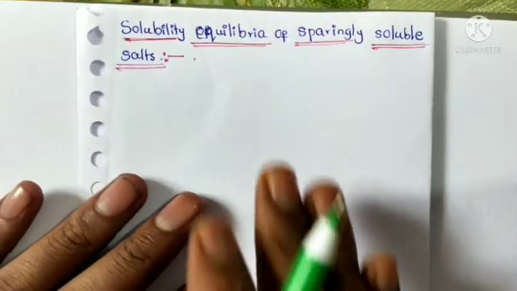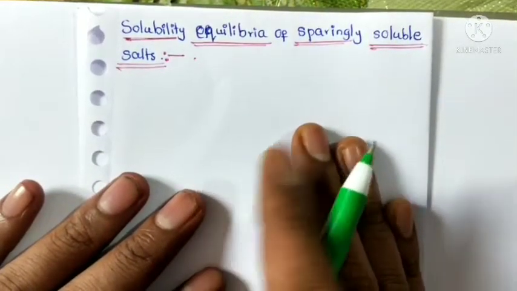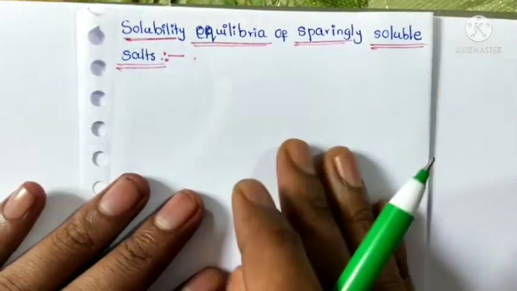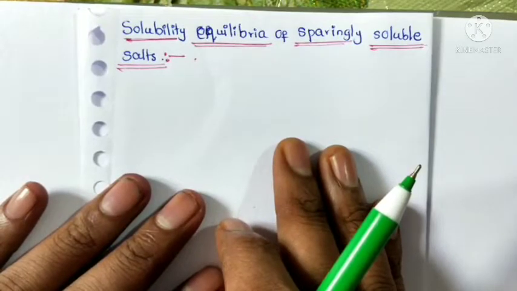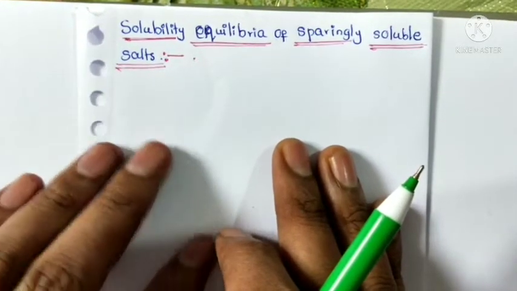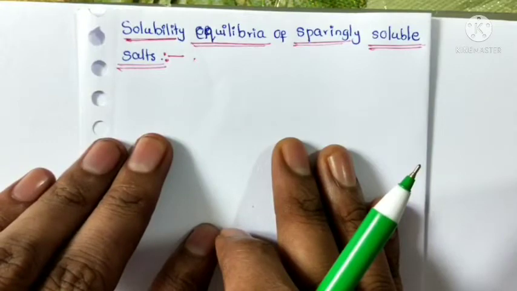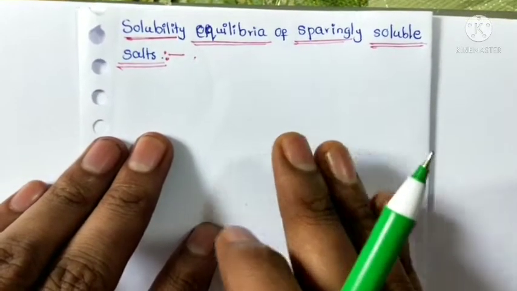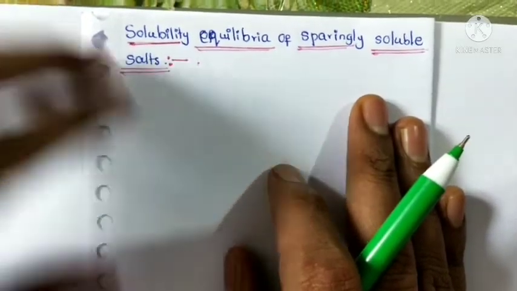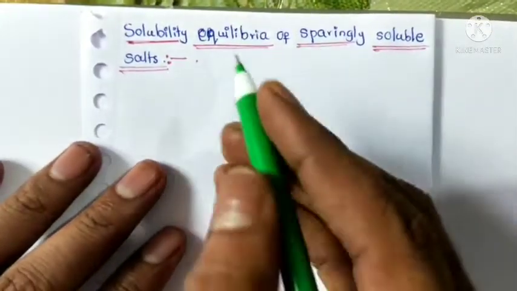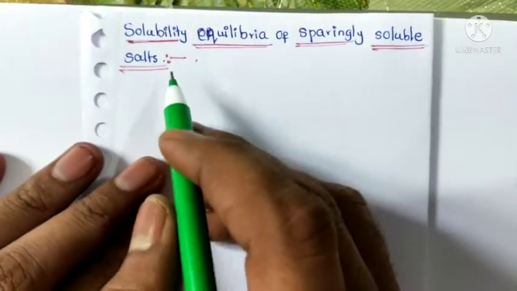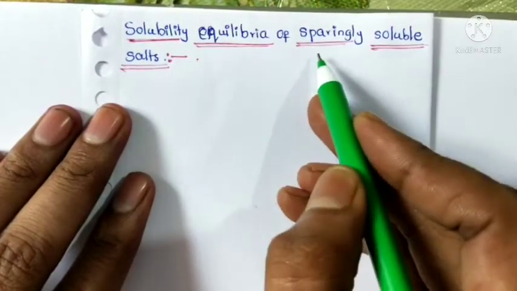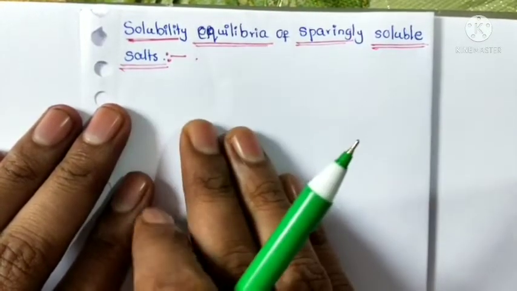Good morning, students. Today we will discuss solubility equilibria of sparingly soluble salts. This is the last topic in ionic equilibrium. After this topic, chemical equilibrium will be complete. So listen and concentrate. Solubility equilibria of sparingly soluble salts.